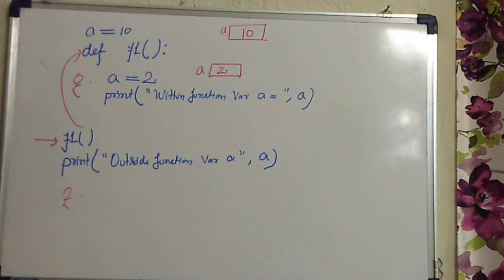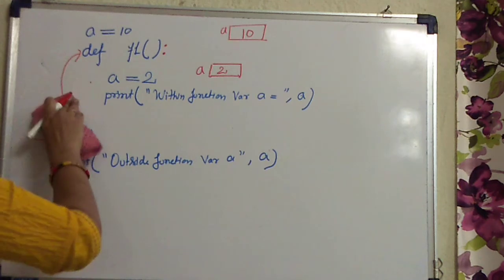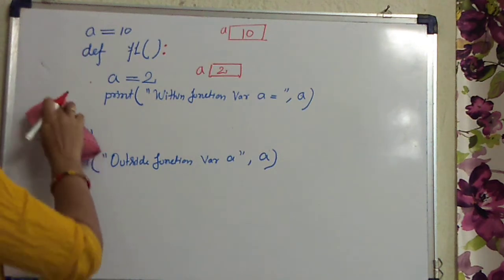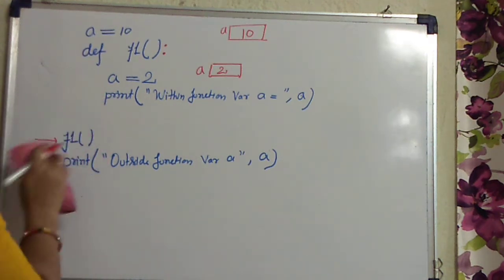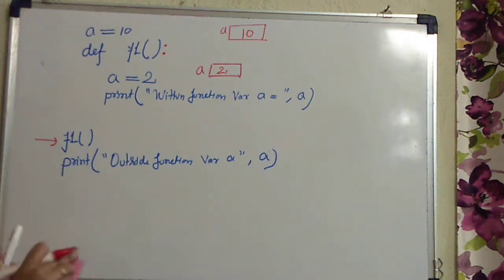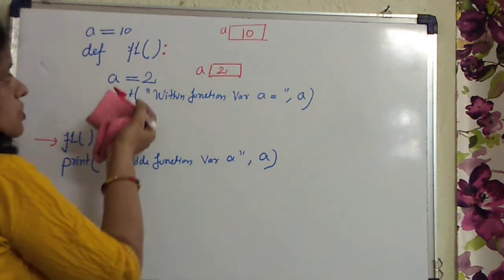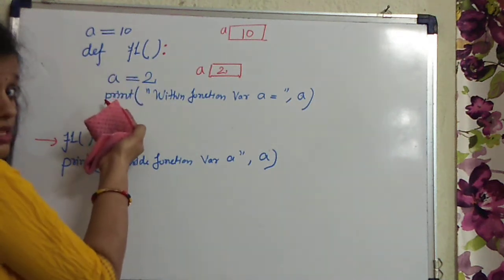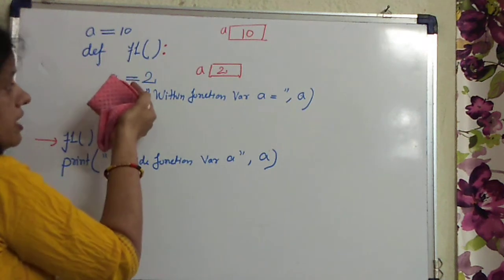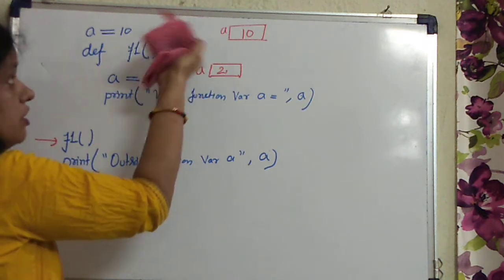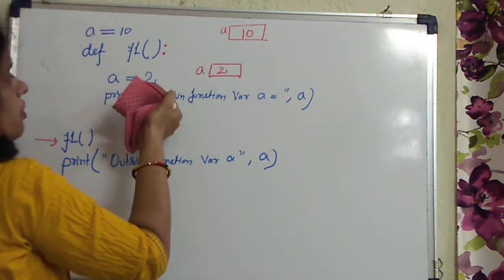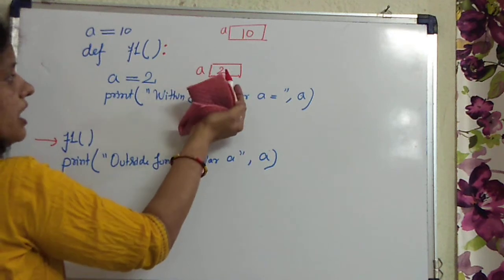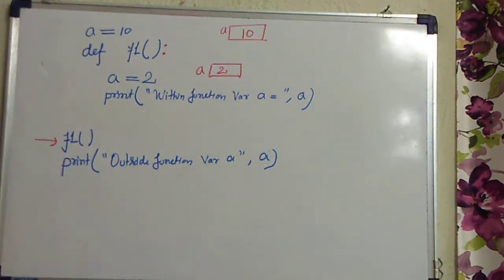I'll repeat that again and again. So the function body is a black box for the other part of the program. So now this outer a is not visible because this is a black box. So the system will create a variable a and will hold the value 2, right?